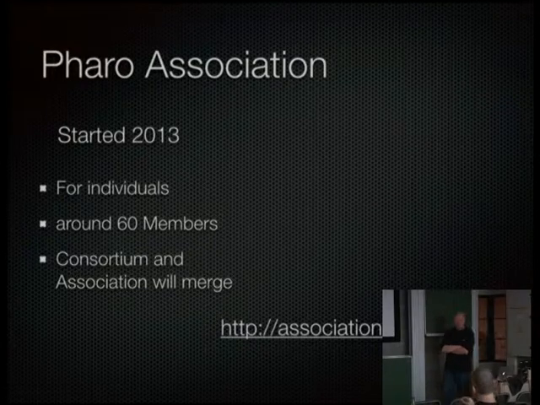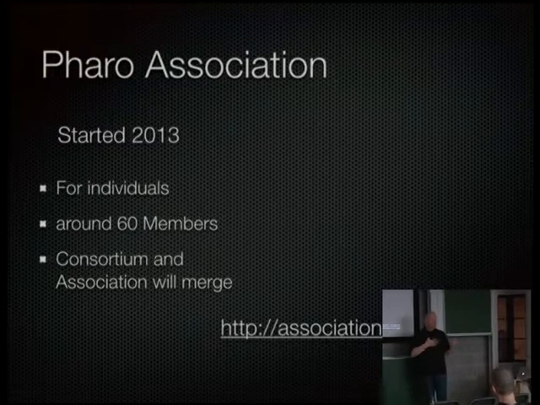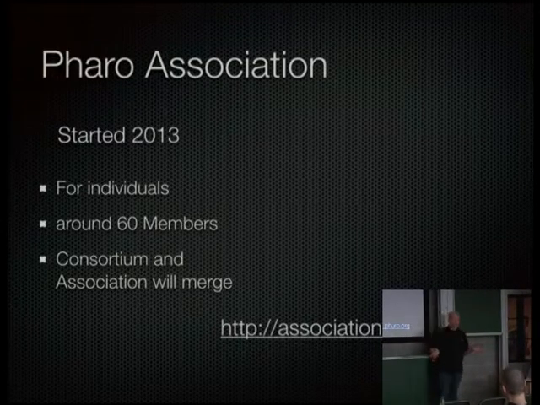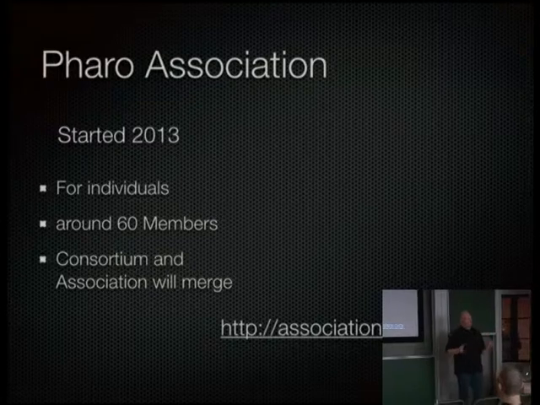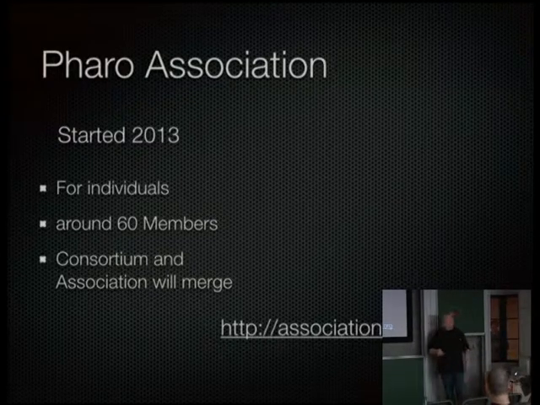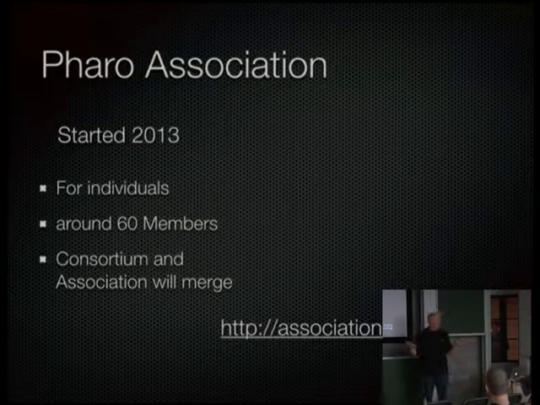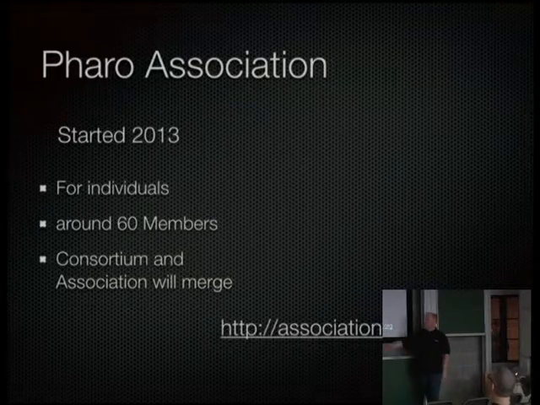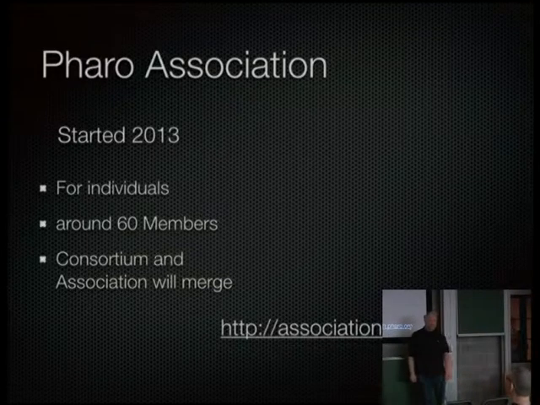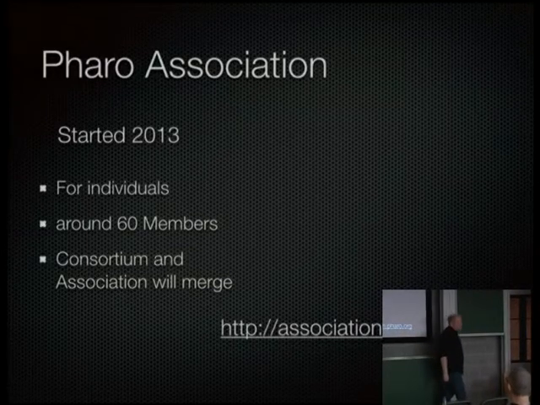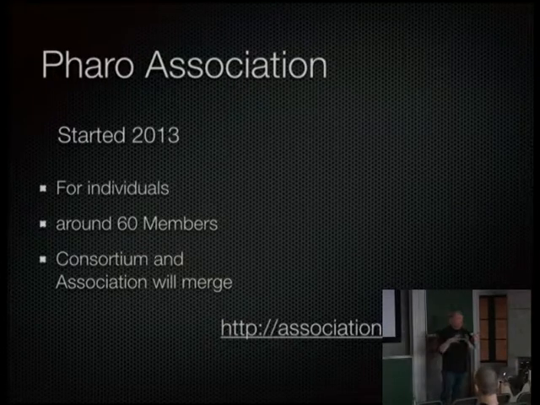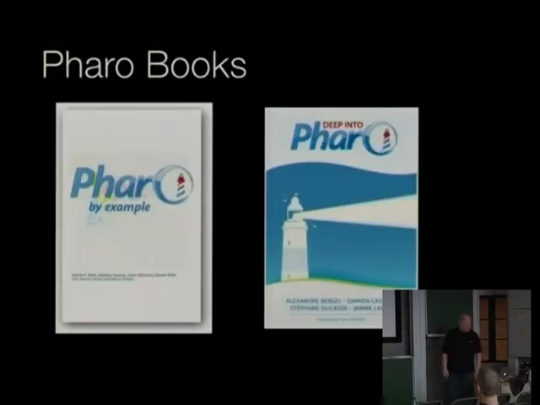So originally we wanted to have both companies and individuals being part of the consortium, but the problem is that the consortium is managed by INRIA, and INRIA as a government entity was not able to handle individual contributions. And so we decided for now to split these two things. So we have a consortium for companies and institutions, and we have an association for individuals, which has now around 60 members. And the idea is that at some point the consortium and association will be merged into one entity. We will see in a couple of years.